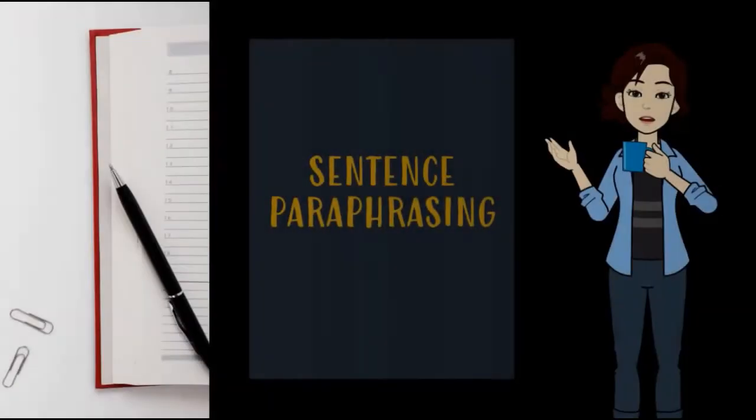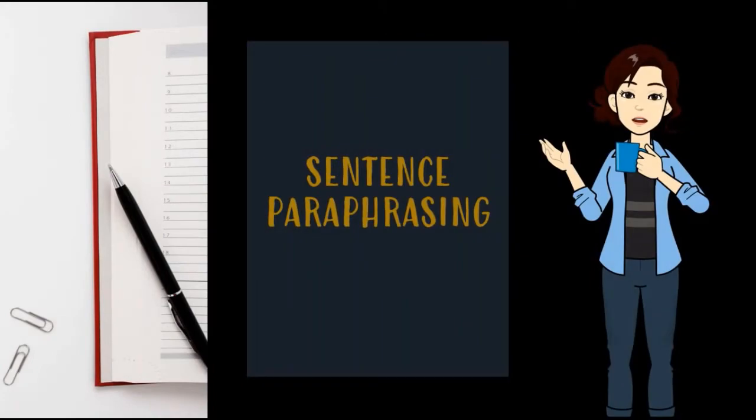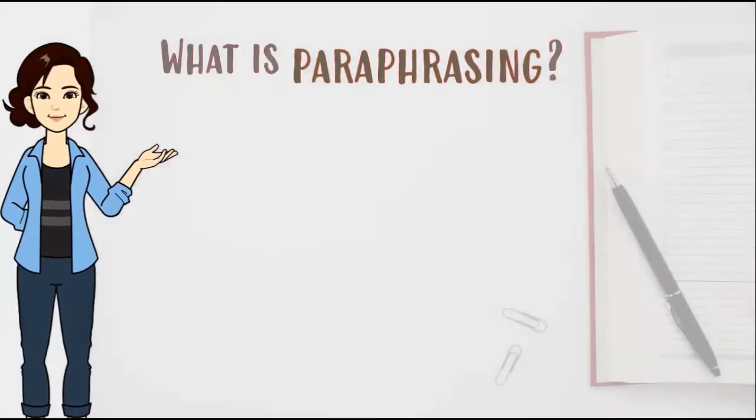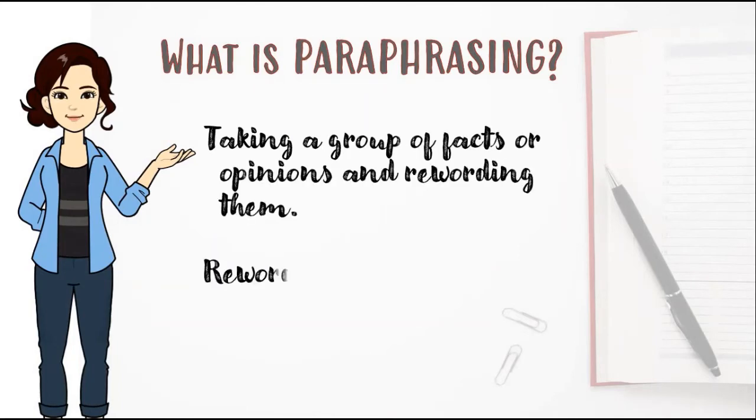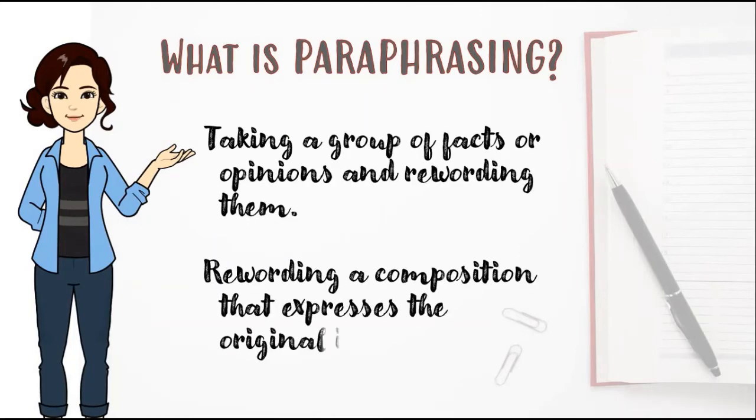Going to discuss about sentence paraphrasing. First of all, let's find out its definition. So what is paraphrasing? Paraphrasing is taking a group of facts or opinions and rewording them. In other words, it's also rewording a composition that expresses the original idea. Being able to paraphrase well is important if you want to make an indirect quotation and to prevent plagiarism.